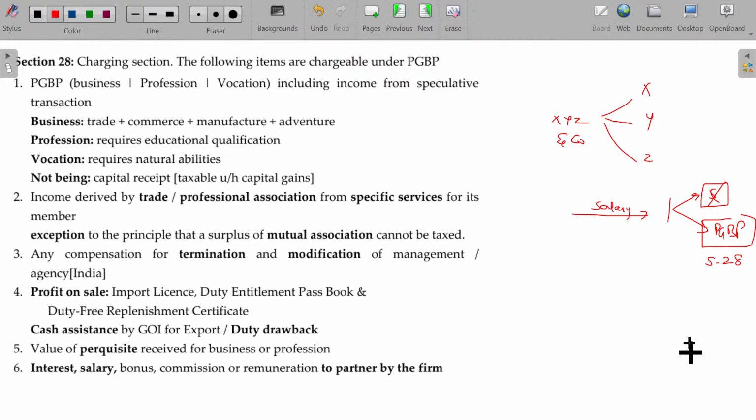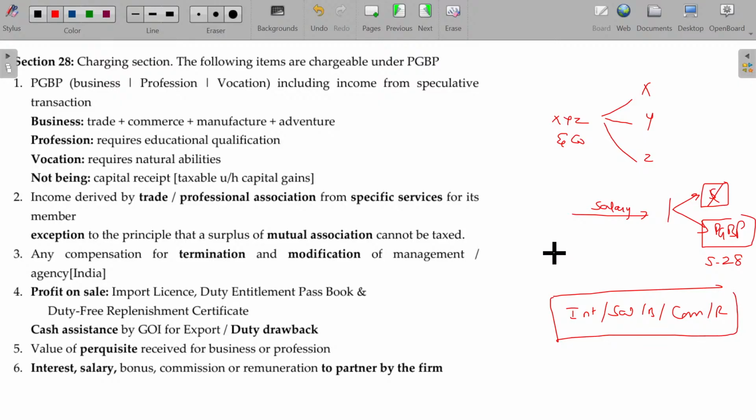You have to understand. It may not be salary alone. It may be interest or salary or bonus or remuneration or commission, whatever the name may be. Whatever it may be, payable by the partnership firm to their partners will not be considered as salary or commission or income from other sources. It is always PGBP income only. Interest, salary, bonus, commission, remuneration payable by the firm to the partner will be the PGBP income only. Is that clear?